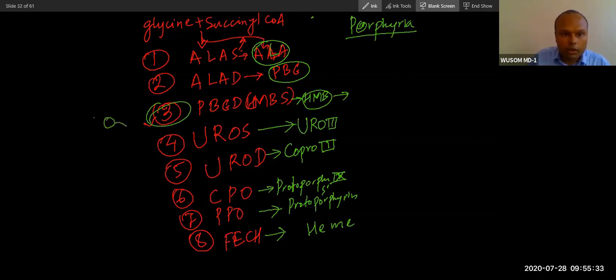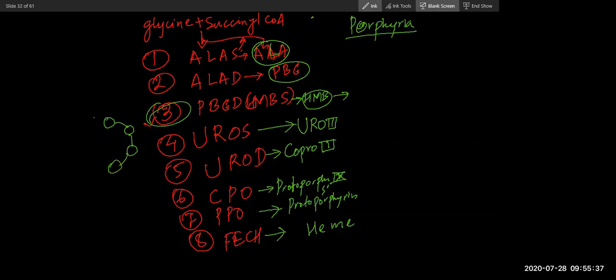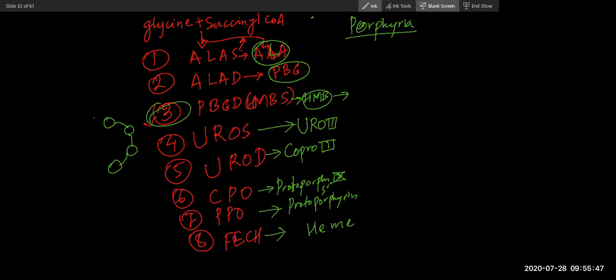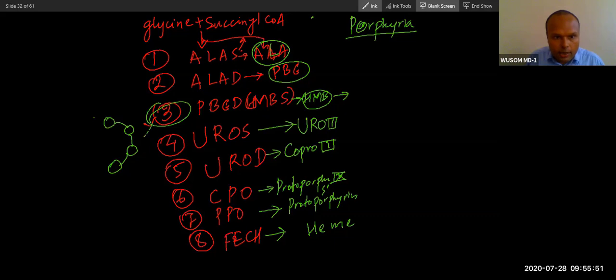Which porphyria? I'm talking about porphyria. This enzyme deficiency that will cause this polymerization. This is the enzyme, so this will cause porphyria. Which porphyria? AIP. Did you understand this?